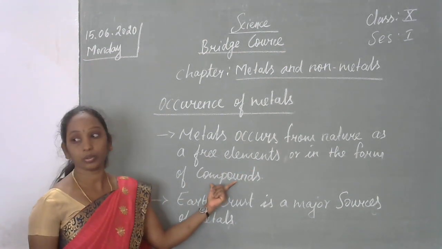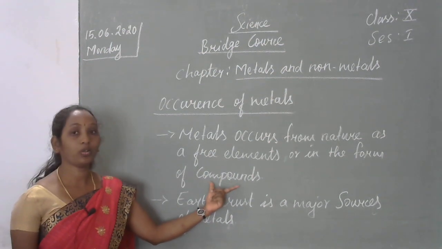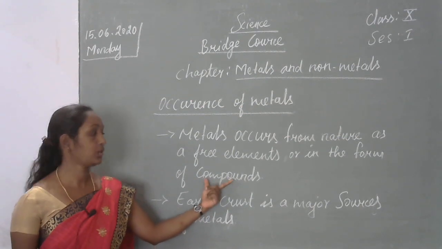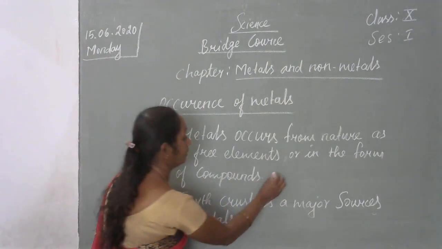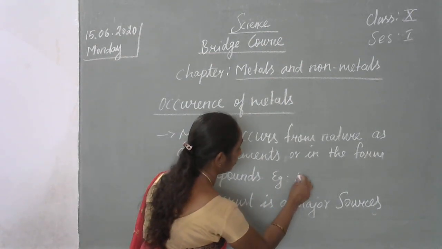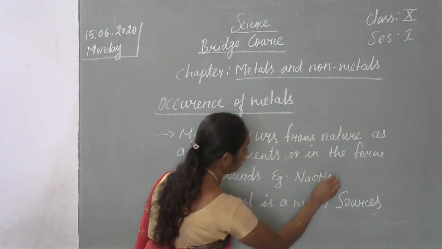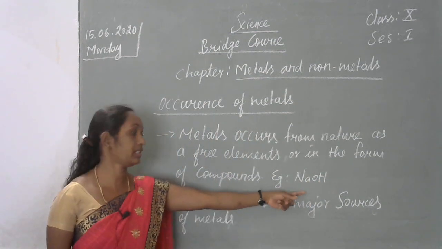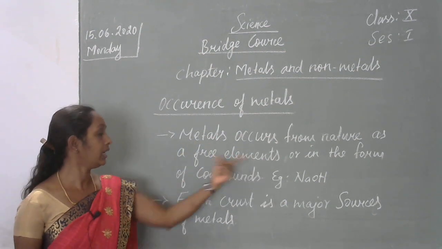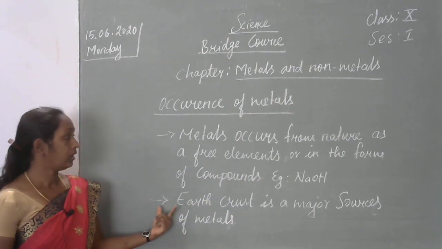What is meant by compound? Compound means more than one element together. It's called a compound. For example, sodium hydroxide. The metals occur in nature as a free element or in the form of compound also.